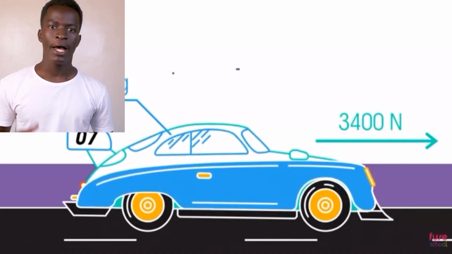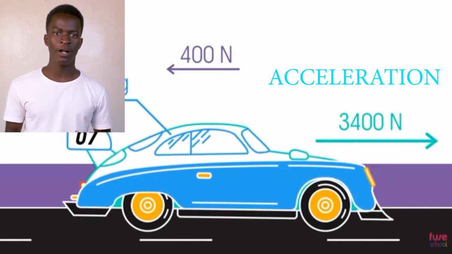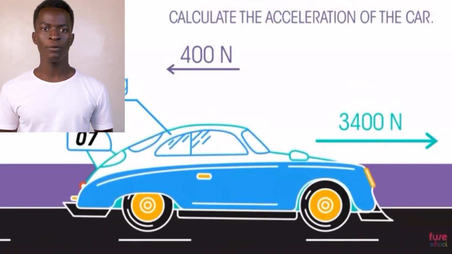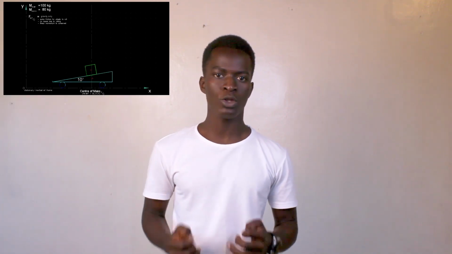Well, according to Newton's second law of motion, which states, and I quote, "Unbalanced forces acting on an object produce an acceleration in the direction of the bigger force. This acceleration is directly proportional to the force and inversely proportional to the mass of an object." So this simply means that the acceleration of an object is dependent on the net force acting on it. If the net force acting on an object is zero, the acceleration of that object will likewise be zero, right?